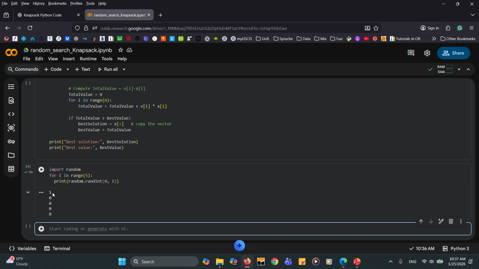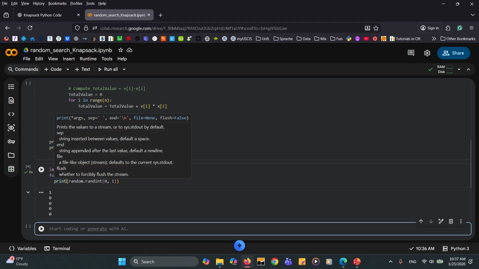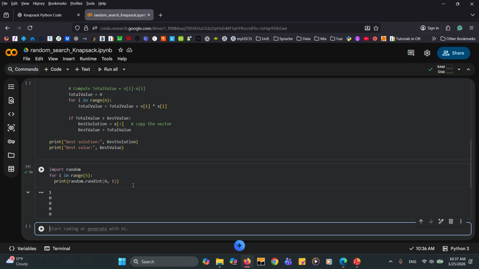So every time that I go through this, it's going to generate a random sequence of zeros and ones. And if I wanted to make them fixed, let's say I run this code 5 times, in the 5th time and in the first time, the sequence of these zeros and ones should be equal. So I make sure that every time I'm dealing with the same solution. So I don't need to also counter the randomness in my problem.